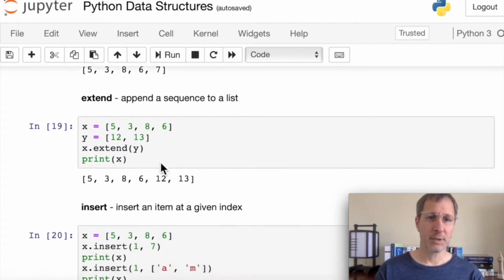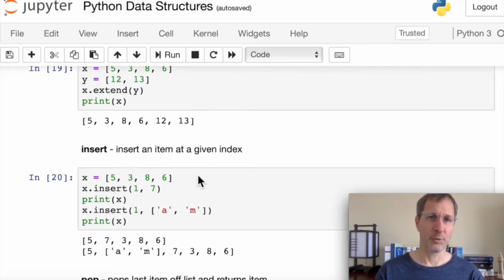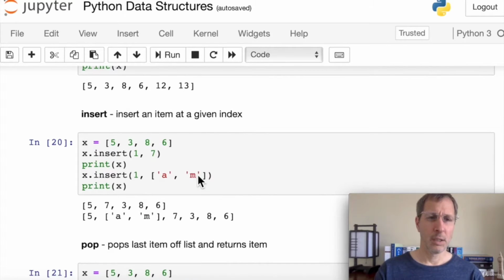Extend basically is similar to the plus function that we used up above. We're basically combining two separate lists into one list. So here we have x equals 5386, y equals 1213, and we can extend x with y. And then we print out the new x, and you can see we have all 6 items in it. We could also have used a plus for that.